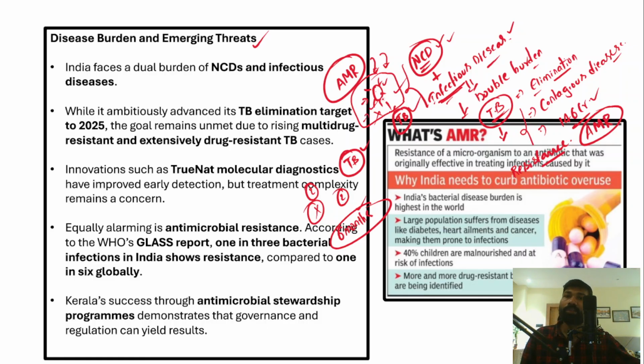Right? So therefore, there are a number of diseases which have been developing antimicrobial resistance. Now, the other thing is the contamination of water. For example, the pharma industries which release the wastewater into the rivers, and if the river water is contaminated and you drink the river water, then also there is a probability of developing antimicrobial resistance.